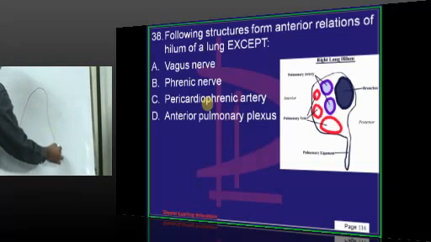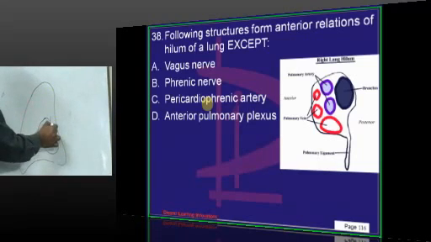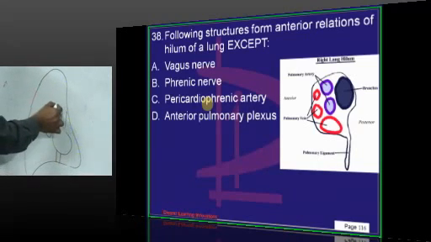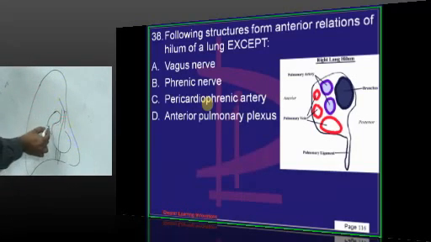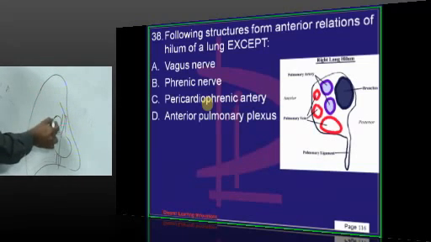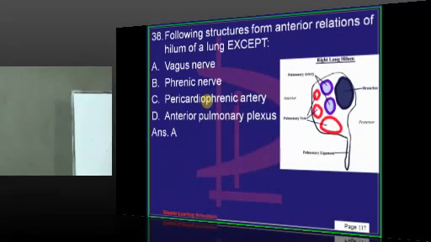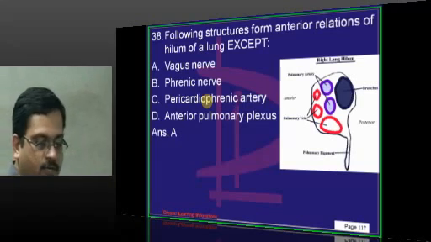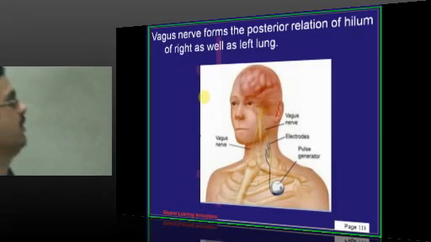The lung like this, the right lung. Then you find the hilum of the lung. Anterior to it, you find the cardiac impression, where you find the superior vena cava impression, inferior vena cava impression. So phrenic nerve passes in between the superior vena cava, right atrium and the inferior vena cava. That is present anterior. Pericardiophrenic vessels should be present anteriorly, and the anterior pulmonary plexus. Whereas vagus nerve passes onto the posterior aspect. So the answer is vagus. Vagus is present on the posterior aspect of the hilum of the lung. That passes along with the esophagus through the esophageal opening of the diaphragm.